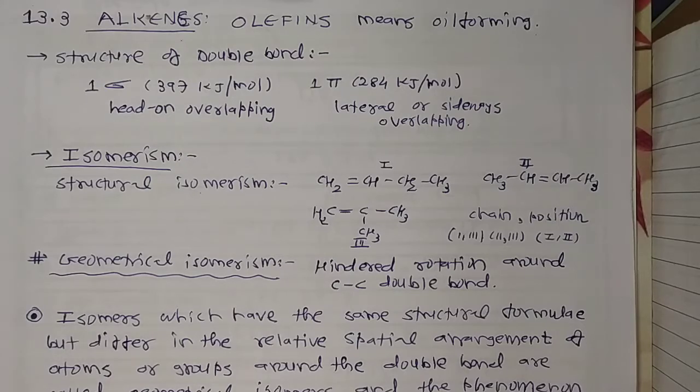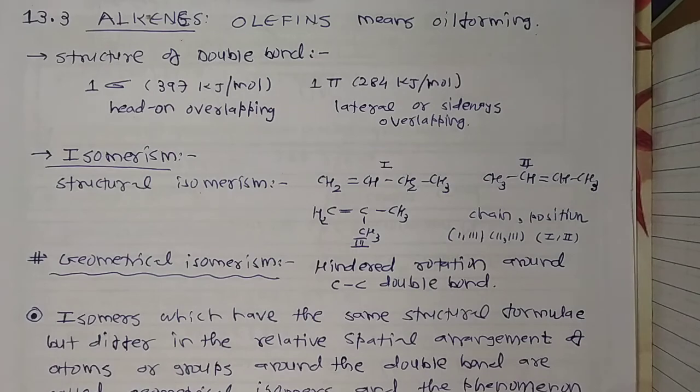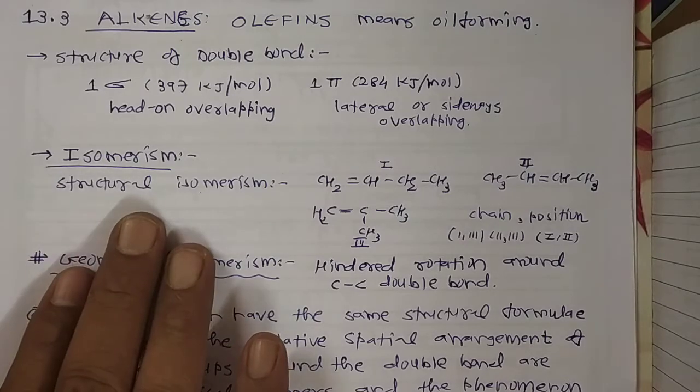Now we focus on a new point, isomerism. As we know, IUPAC nomenclature was completed in our prior portions on general organic chemistry, so at present we are not connecting with that topic. Now we jump to the next topic, called isomerism. Alkenes show both structural isomerism as well as geometrical isomerism. Geometrical isomerism is a part of stereoisomerism.